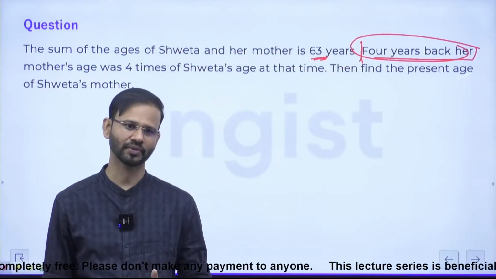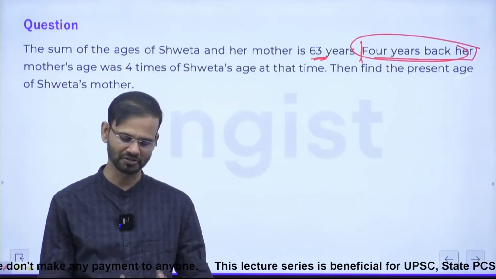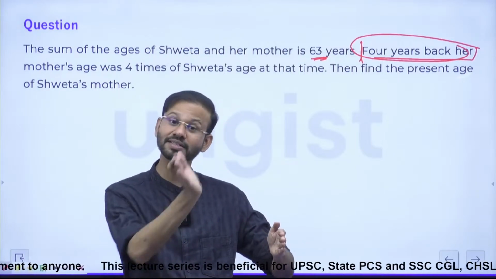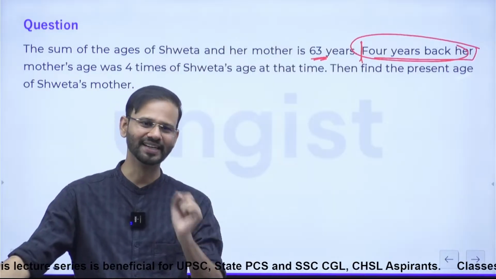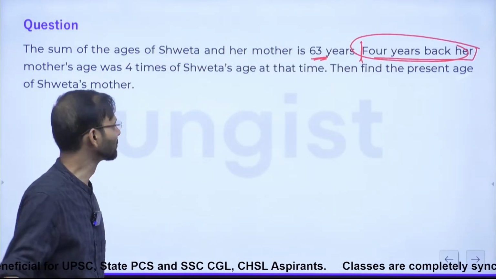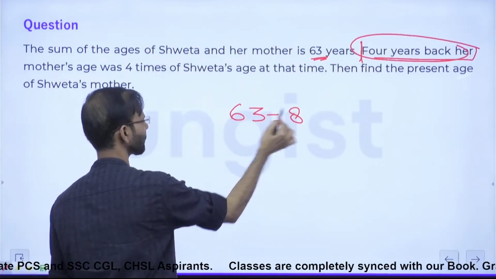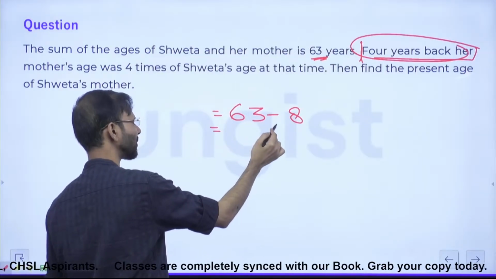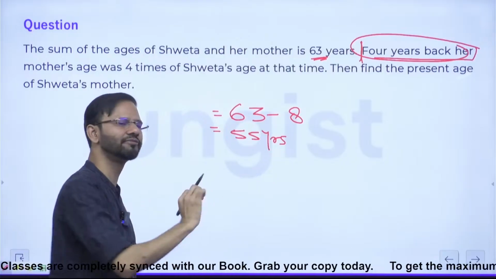Yes, very good. It will be reduced by 8 years. Why? Because Shweta's age will be reduced by 4 years and her mother's age will be reduced by 4 years. So the final sum will be reduced by 8. Everybody clear now? Right? So 4 years back, what was the sum of their ages? The sum of their ages must be 55 years.